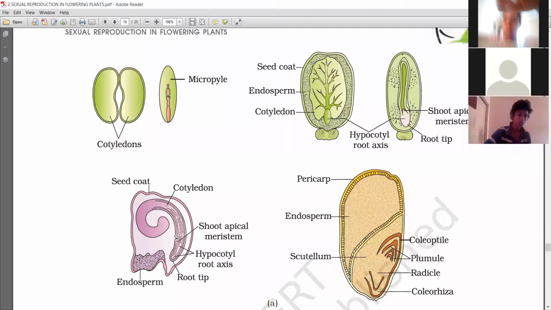A layer called the aleurone layer separates endosperm and embryo.